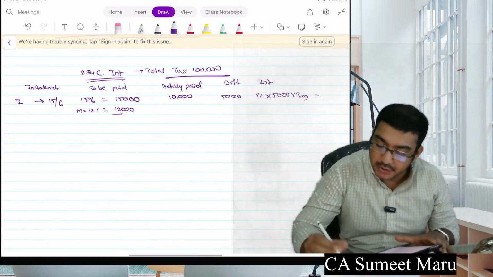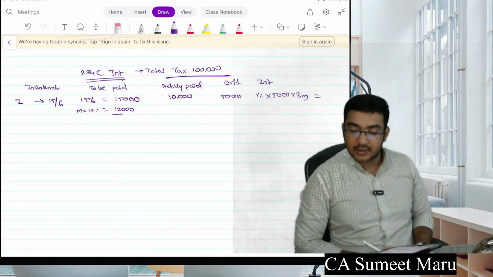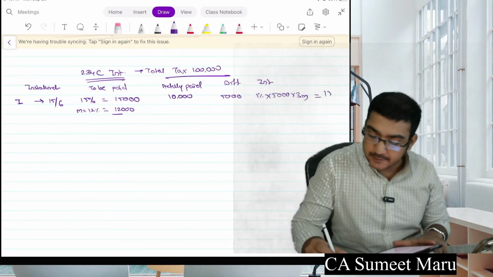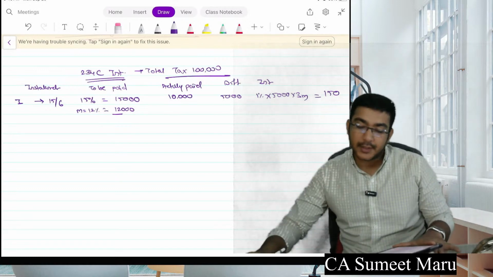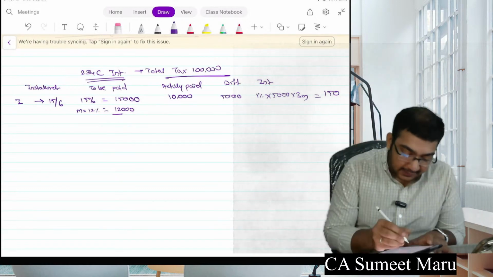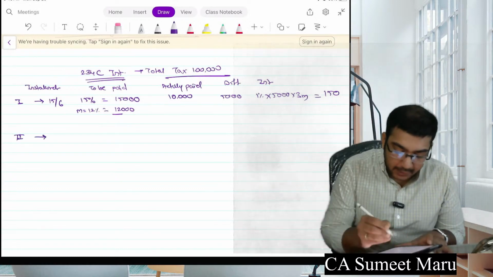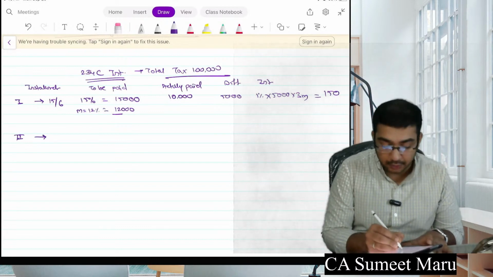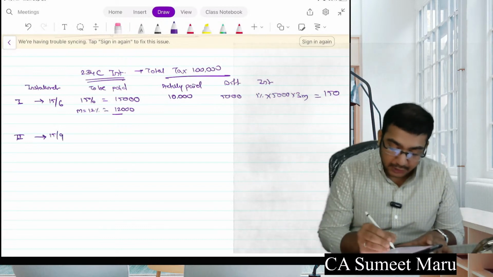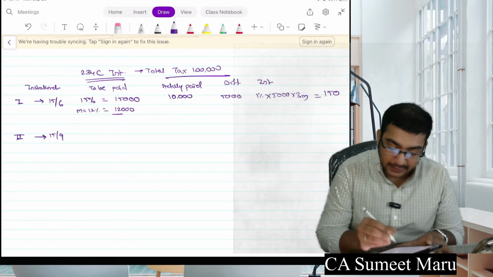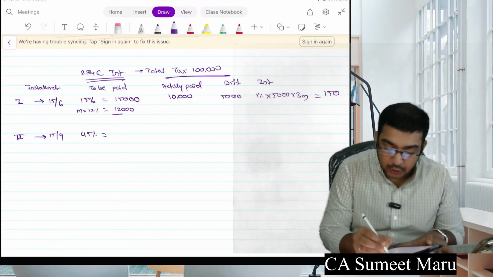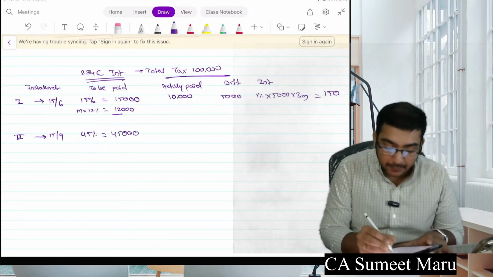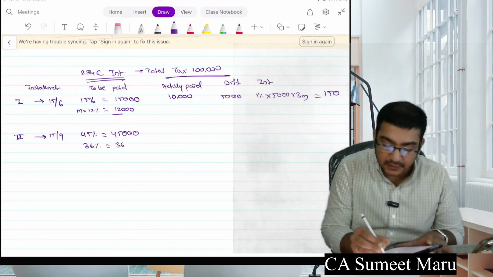Total interest comes to how much? Yes, 5,000 into 50. Is that 150, guys? Further, the second installment must have been paid by the 15th of September. How much should be paid? It should be paid at least 45%, which comes to 45,000, or minimum 36%, which is 36,000.